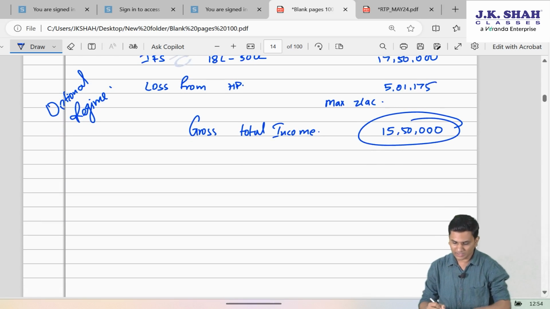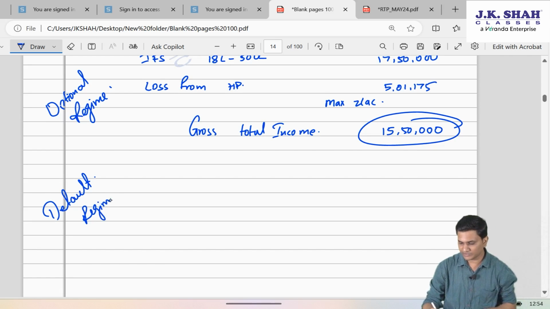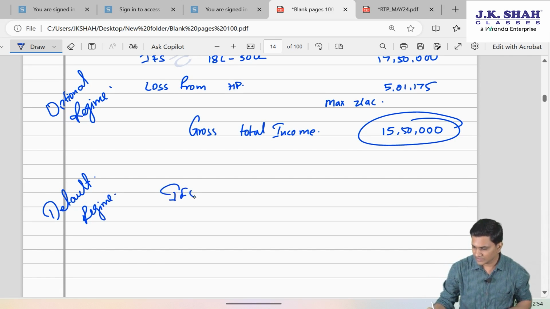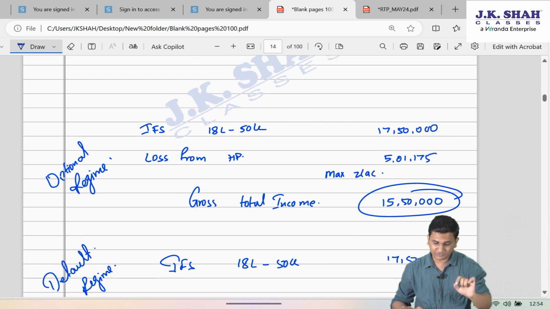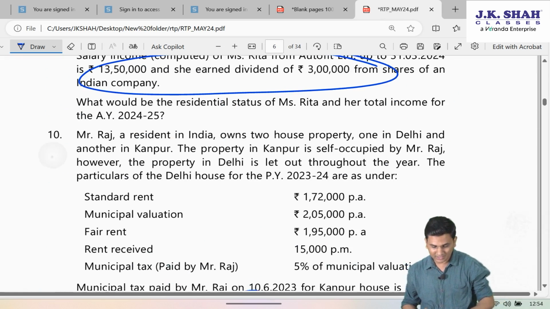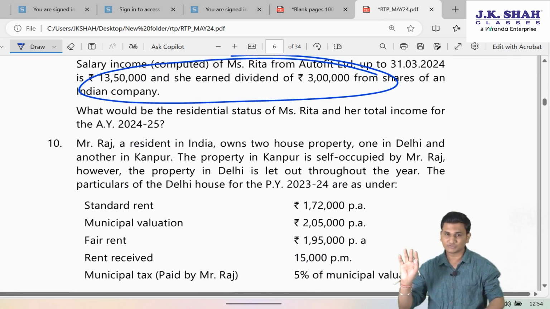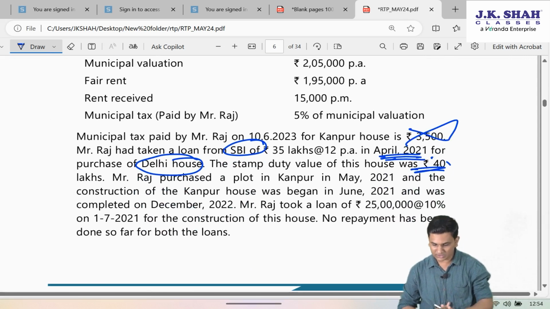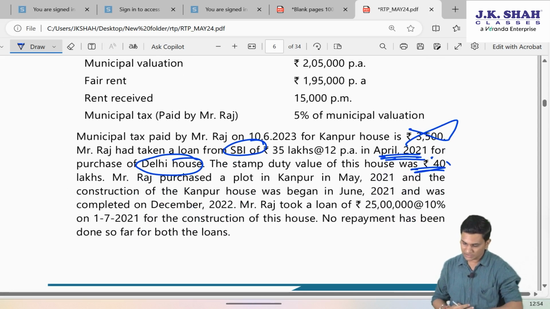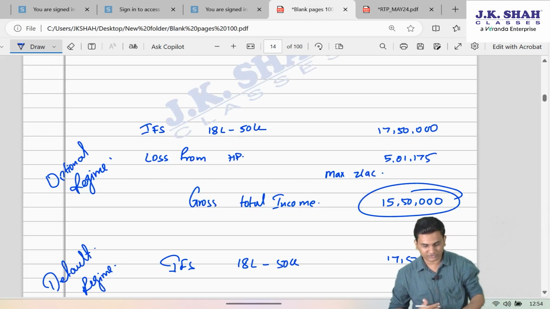Even if I go under default tax regime, as I said earlier, in default tax regime, income from salary will be still same because standard deduction of salary has got allowed now. And yes, first of all, since in this question there is no other information, we cannot find any deduction related information. There is one catch, but I will come to that later. But as such, apparently there is no other deduction related information available. So only this one deduction, standard deduction, I can take in default also.